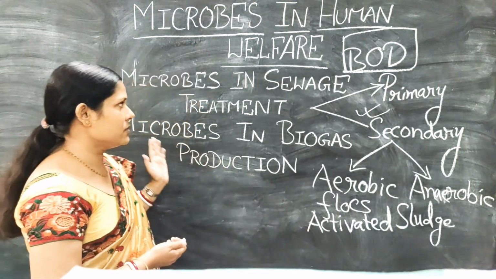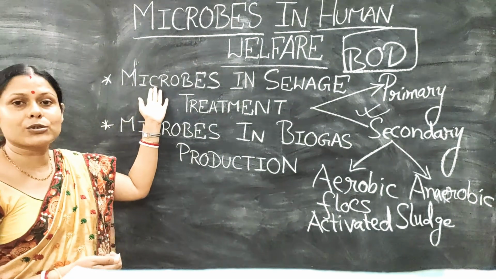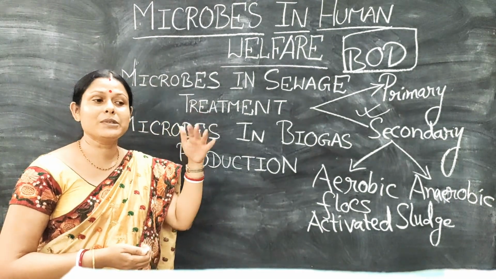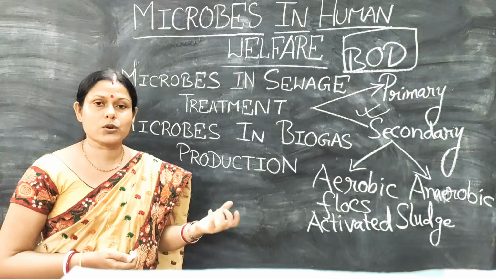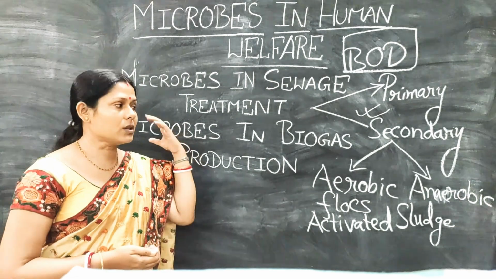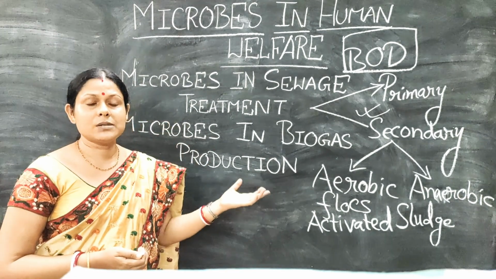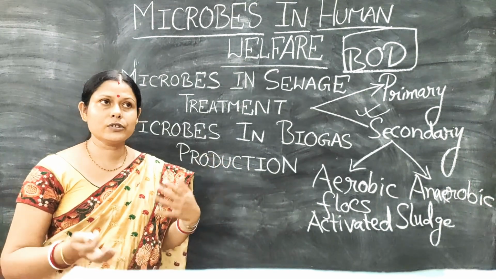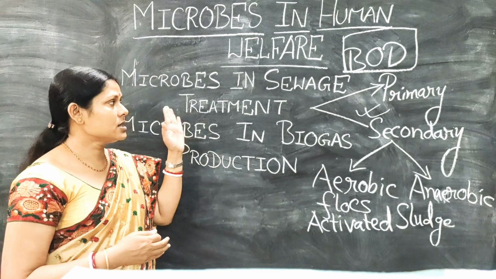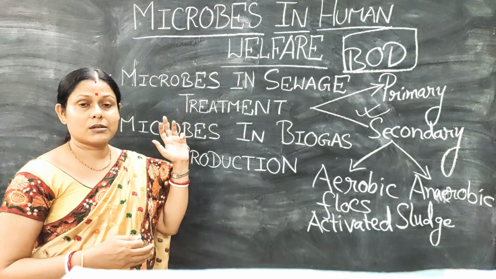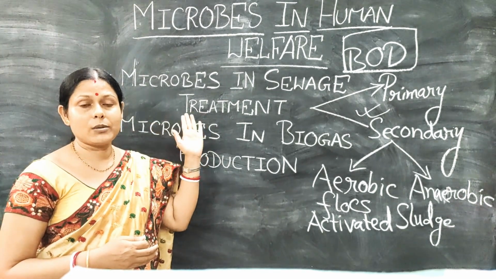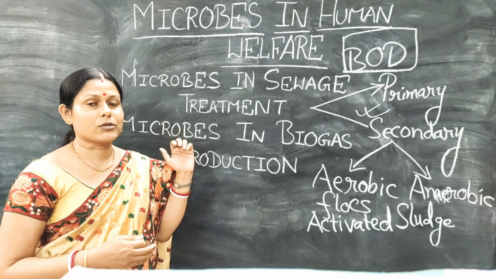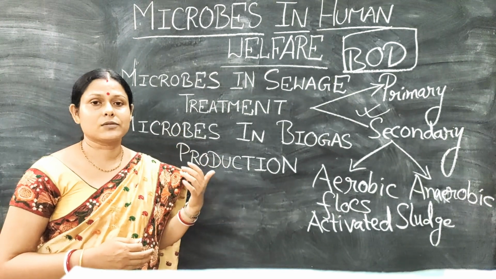So this is how sewage treatment is done with the help of microorganisms, which otherwise would have been so dangerous. Since fresh water is so scarce, if this constant process of treatment of sewage water is not done, there will be a lot of scarcity of water. So for the renewal of water, sewage treatment by the application of both aerobic and anaerobic microorganisms is done for the benefit of mankind.